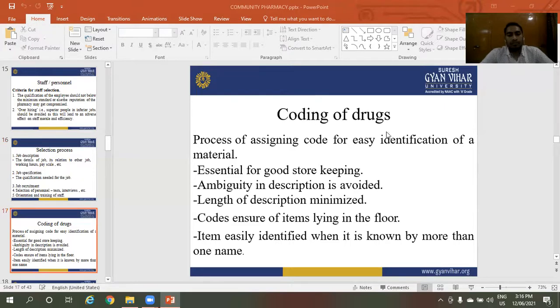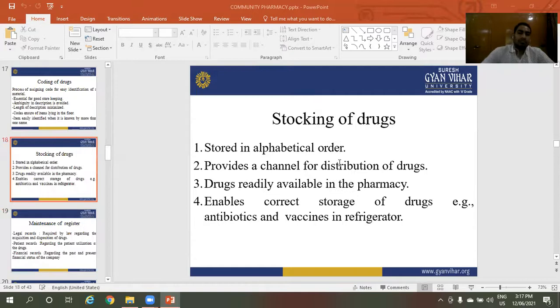Coding of drugs. It is the process of assigning codes for easy identification of a material. It is essential for good stock keeping: ambiguity in description is avoided, length of descriptions is minimized, codes ensure identification of items lying on the floor, and items are easily identified when known by more than one name. These are the coding of drugs.